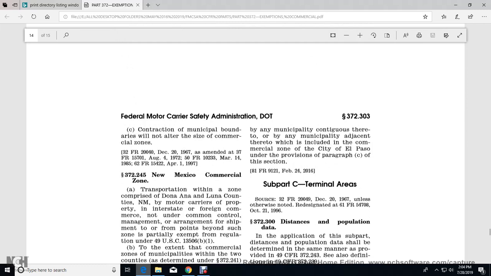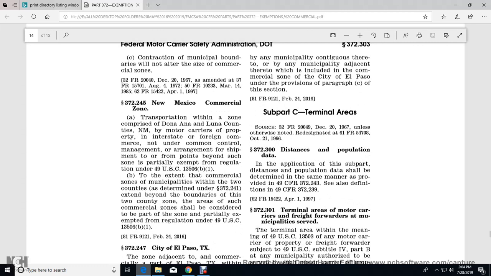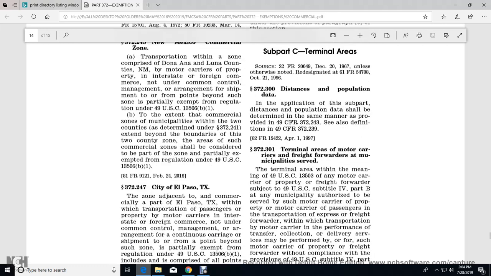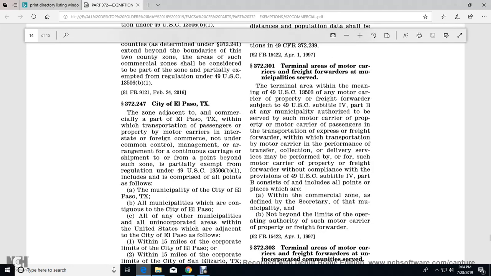Skipping that and moving on from the cities to Subpart C, terminal areas. 372.300, distance of population. Application of the subpart: distance and population shall be determined in the same manner as provided in Title 49 CFR 372.243, also defined in Title 49 CFR 372.239. Alright, 372.301, terminal area of the motor carrier freight forwarder, the municipality served.